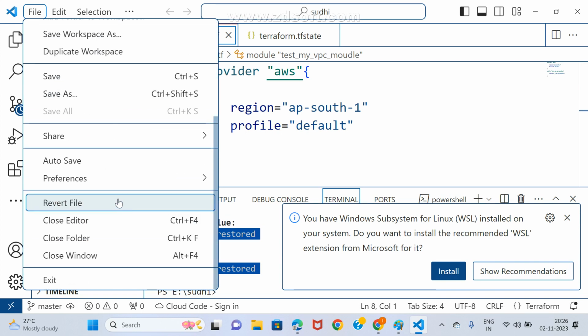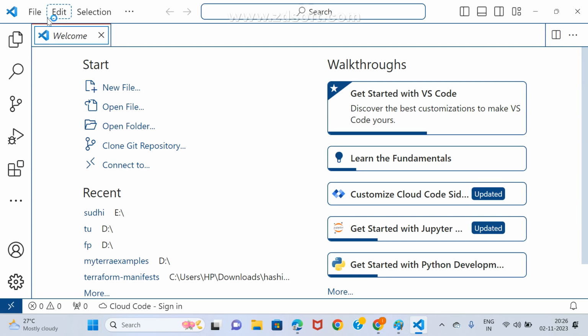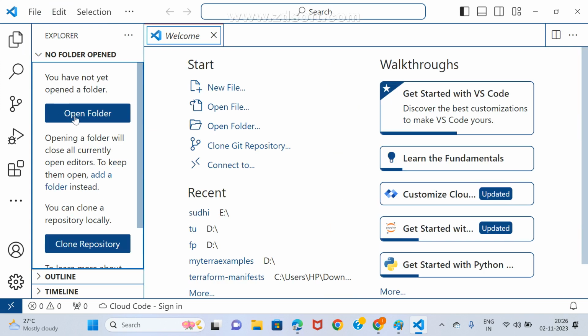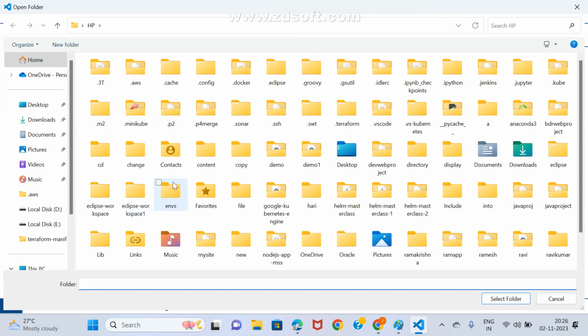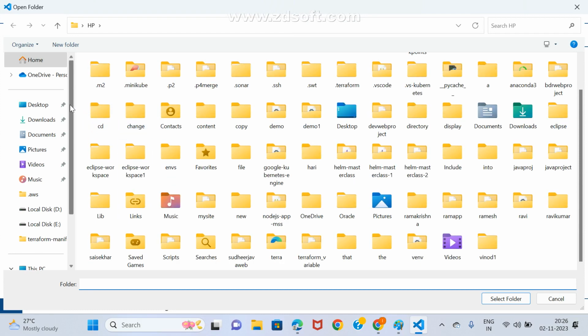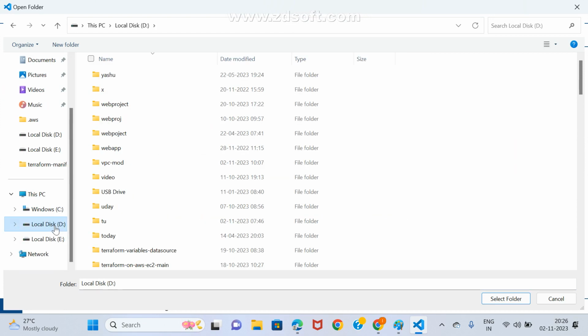Now I go for a file. I'll close the existing folder, I don't want that. I'll take a new folder on my desktop, or on the D drive. Within the D drive, I'm creating a new folder.